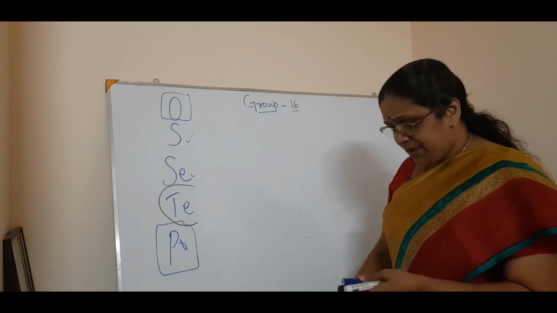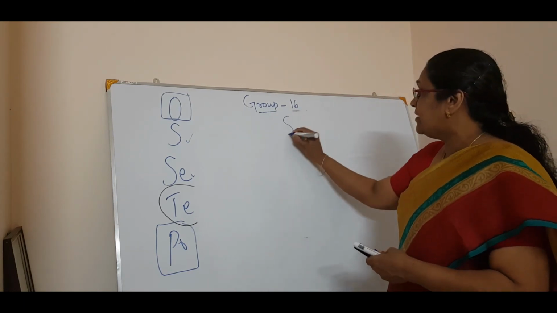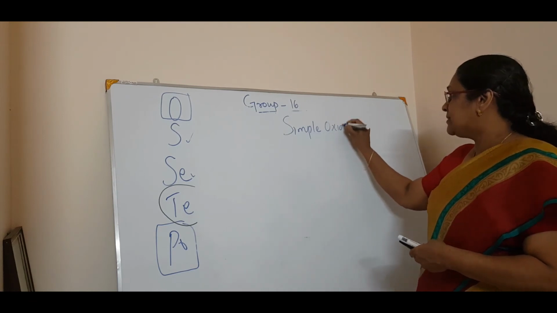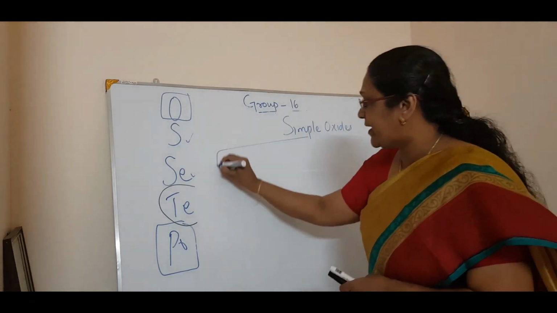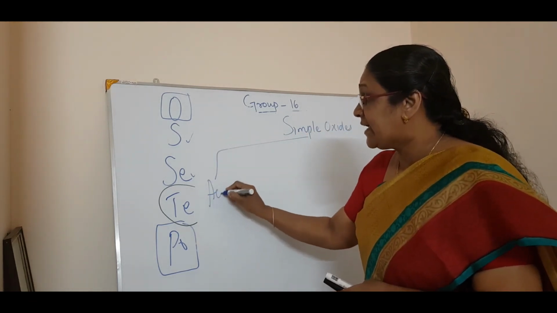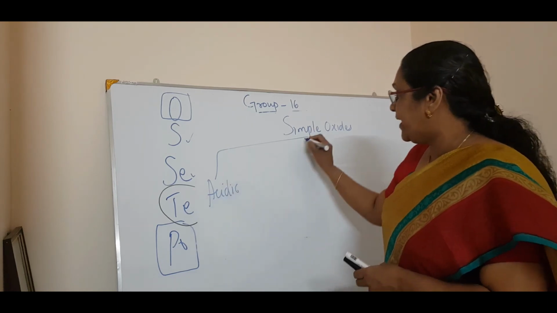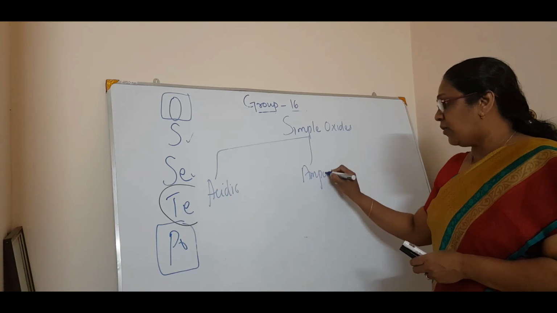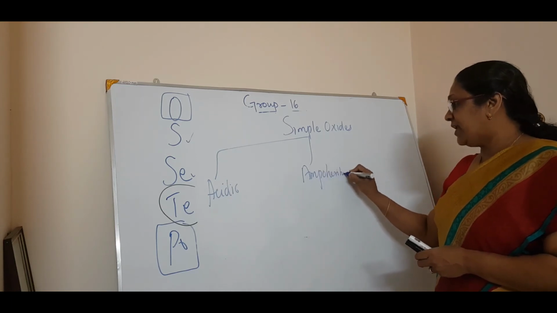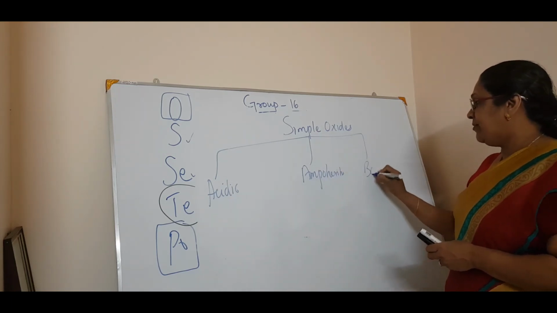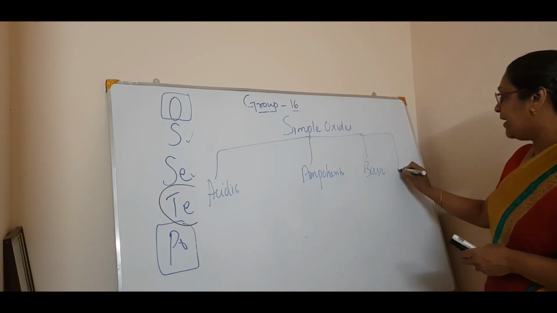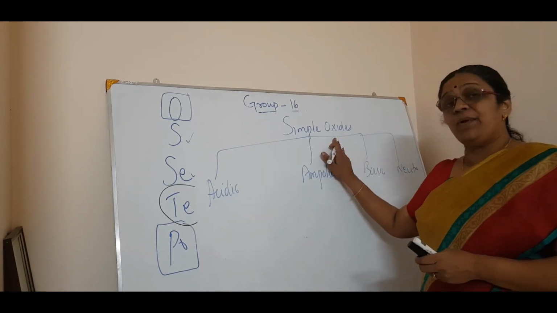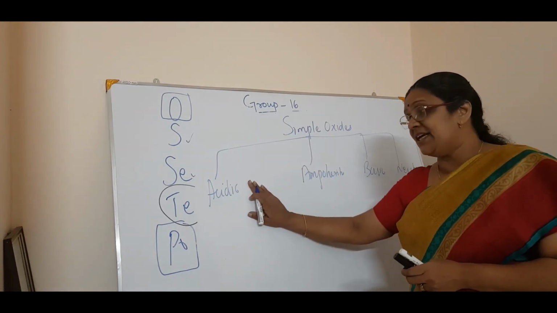Simple oxides can be classified as acidic oxide, amphoteric oxide, basic oxide, and neutral oxide. So simple oxides can be classified again as acidic oxide.